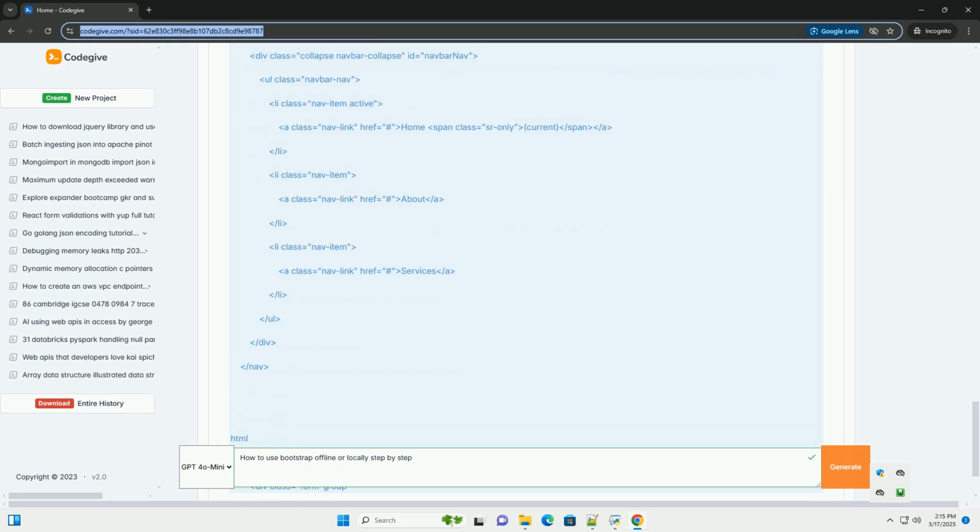In this example, we are assuming that the Bootstrap folder is in the same directory as the index.html file. If Bootstrap was in a subdirectory called assets, then the path would be assets/bootstrap/css/bootstrap.min.css. script src="bootstrap/js/bootstrap.bundle.min.js"></script>. This line links the Bootstrap JavaScript file to your HTML document. Again, the src attribute must point to the correct relative path.